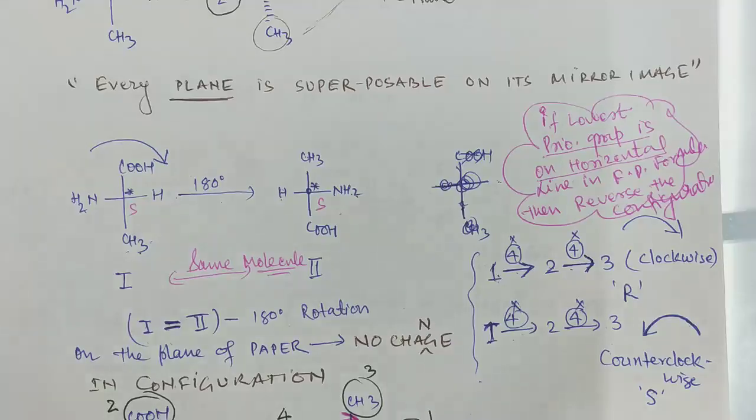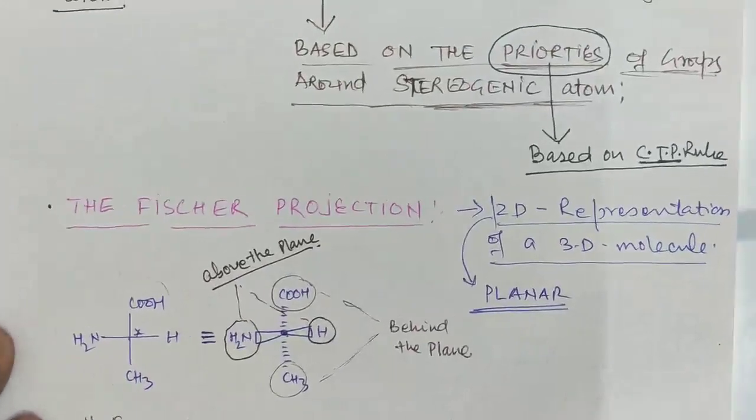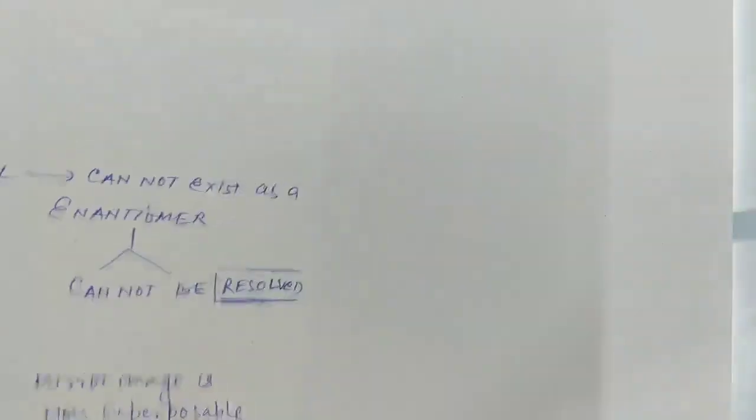So this is the simplest method to find the stereochemical relation between two structures, right? So first of all you should try some R and S nomenclature on certain compounds. After that, one by one, I will explain to you the stereochemical relation, how to make the stereochemical relation, right?